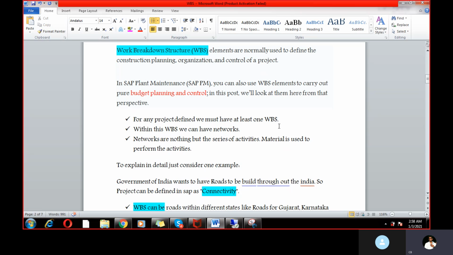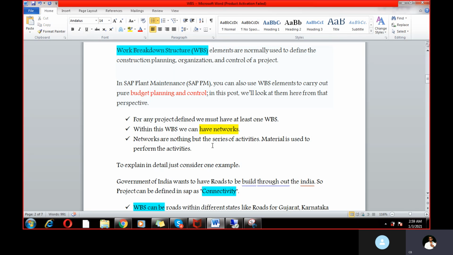It's a little bit tough. People generally say that WBS is just like a cost capture. It collects all the cost information, of course, but here I will give you more information than what you have known so far. Generally, if there is a creation of a project, there must be at least one WBS. So if you are creating one new project, definitely one WBS should be there. Under the WBS, you can create networks.